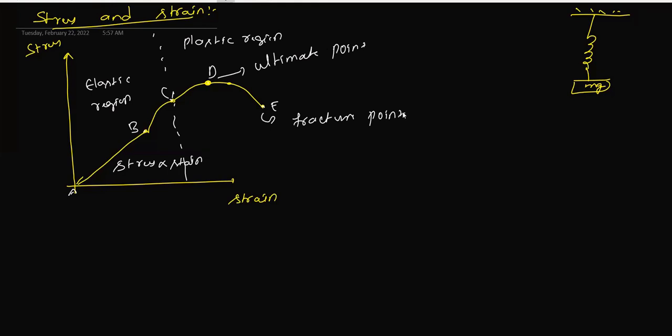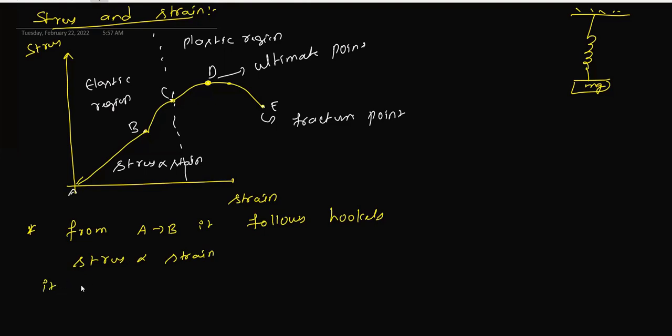So we need to explain every point step by step clearly here. First, from A to B, it follows Hooke's law, because stress is directly proportional to strain, and it regains its original shape and size.